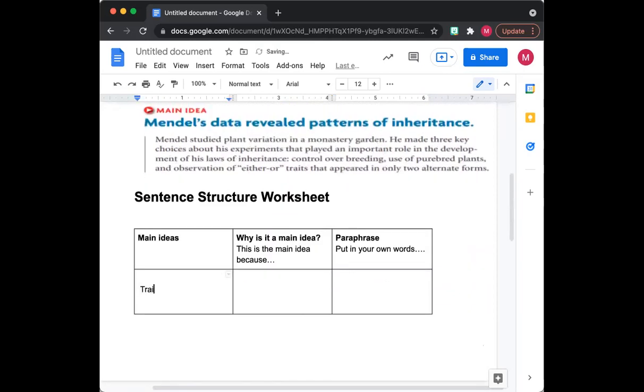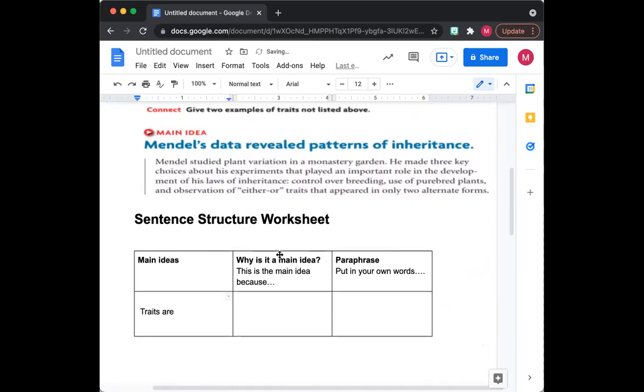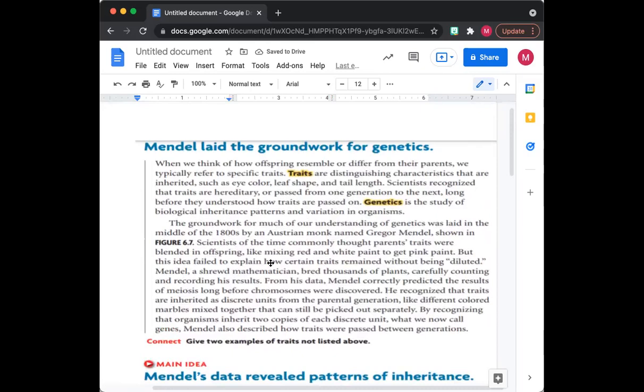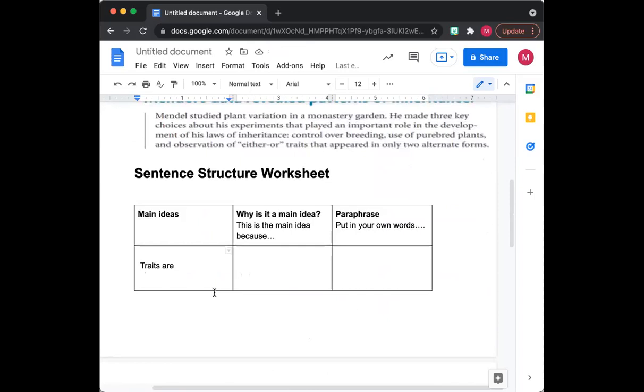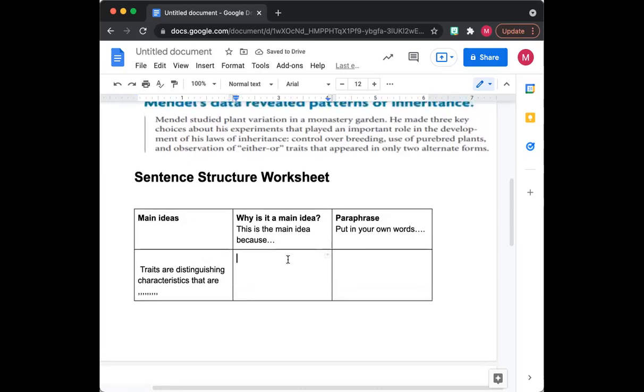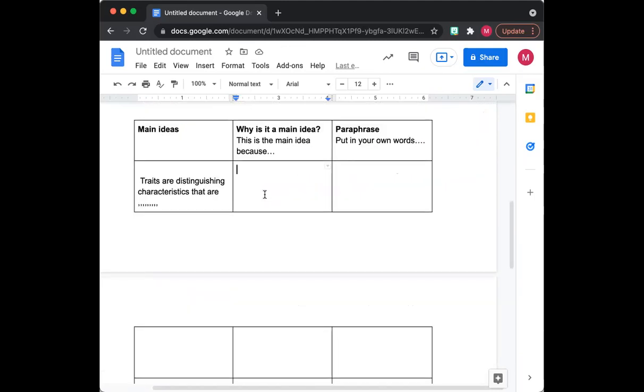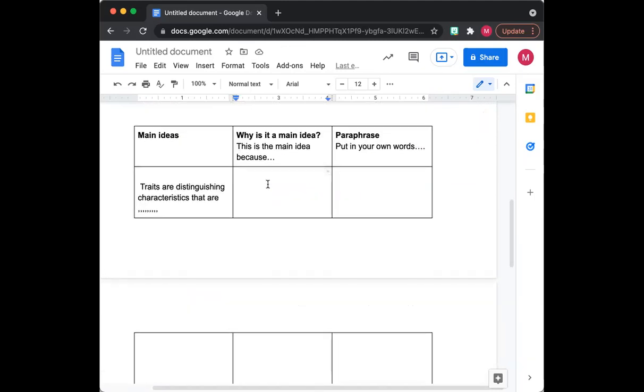It says traits are distinguishing characteristics, and I'm going to finish writing the whole sentence here. So now I'm going to move on to the second box here in my sentence structure worksheet. Why is it a main idea?